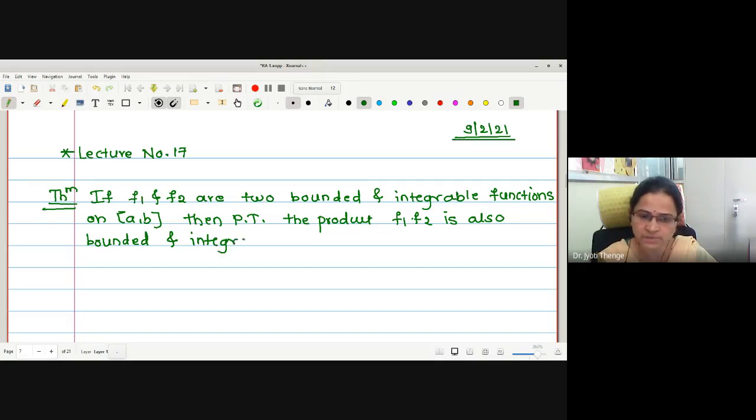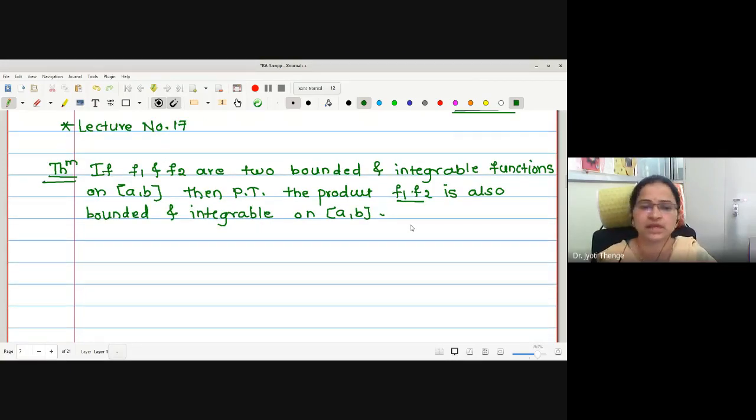Therefore, how many steps should we prove in this theorem? Two steps to prove. In the first step, we will prove that this product f1 dot f2 is bounded, and in the second step, we will prove that the product is integrable by using that lemma. What about the boundedness? Can students guess? If the two functions are bounded, what about their product? Will it be bounded, and what will be the bound of the function? Can anyone answer?